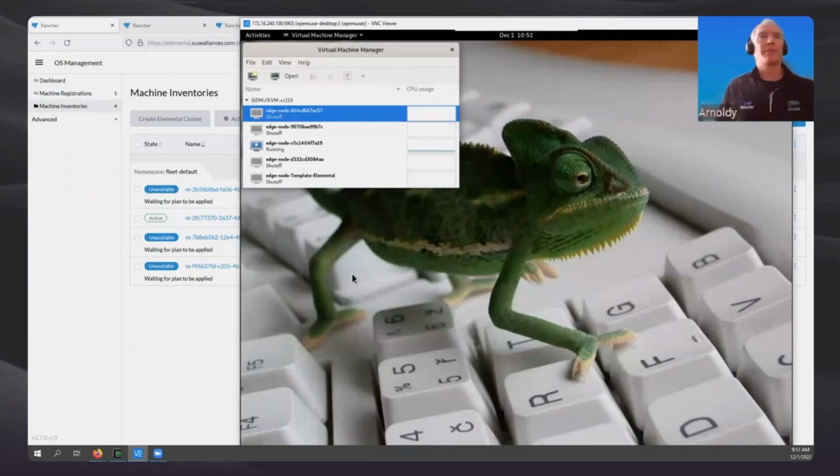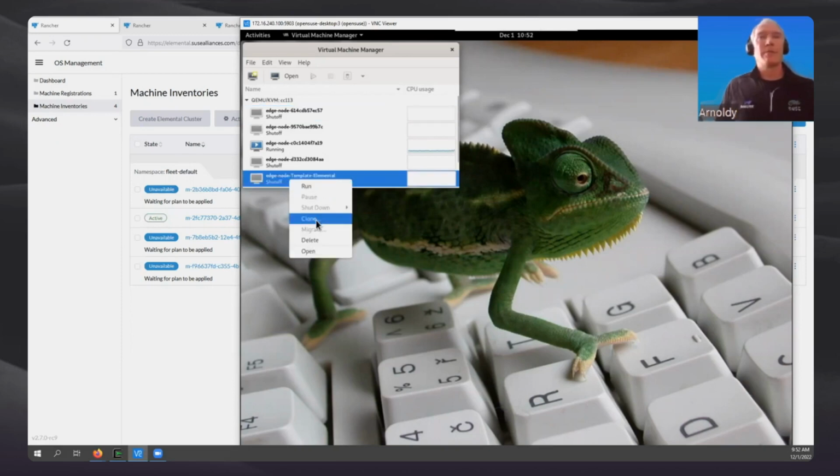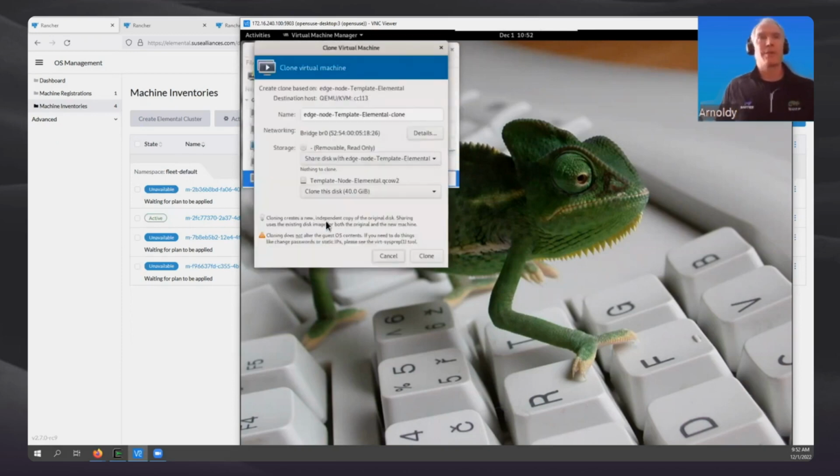And if I look here at my desktop, we can see that for this demonstration, I'm using KVM virtual machines and virtual machine manager. Here are the 4 individual nodes that we see in the Rancher interface. To simulate manufacturing a new edge node, I'm simply going to clone my template.